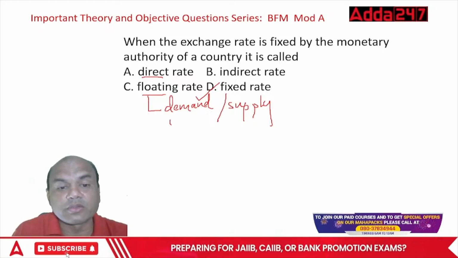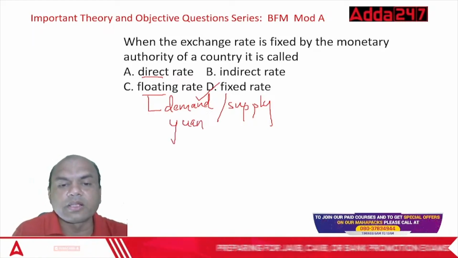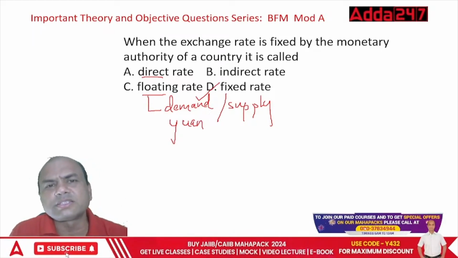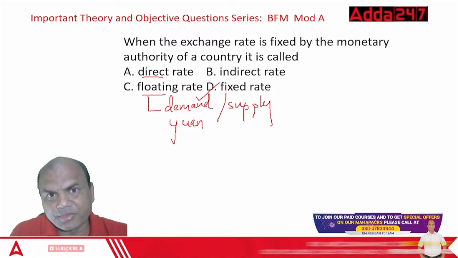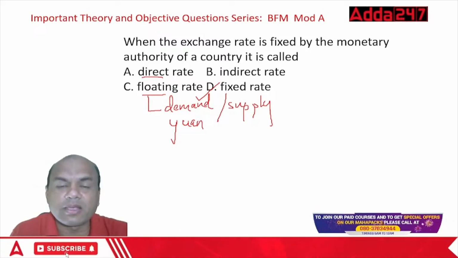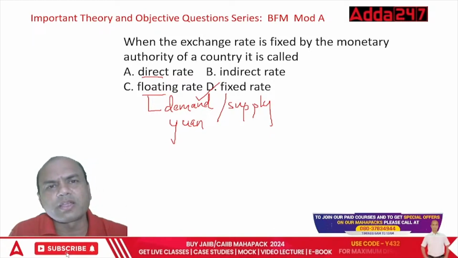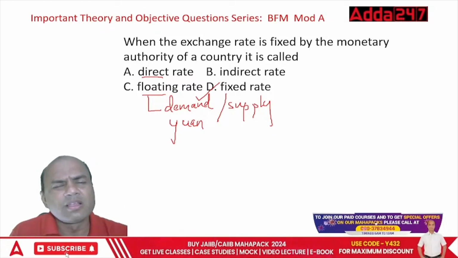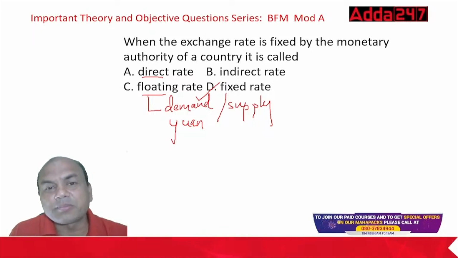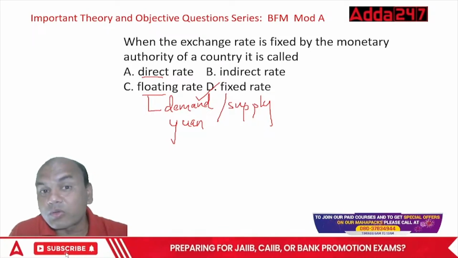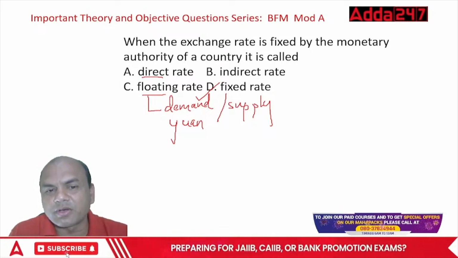Their currency is yuan, Y-U-A-N. They have two currencies. One is yuan, second is renminbi. We don't hear about this renminbi many times. We hear about yuan. Both are equivalent only. 1 yuan equals to 1 renminbi. That's what I'm saying. They are playing gimmicks over there. We are not going into that geopolitical issue now.